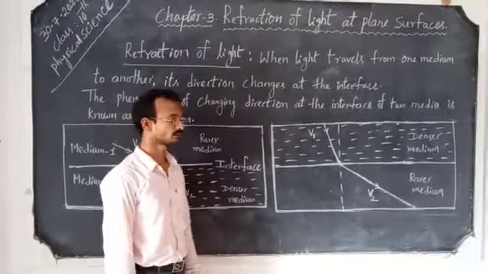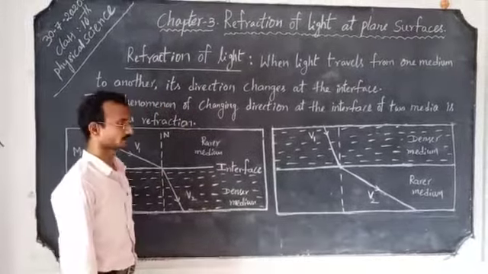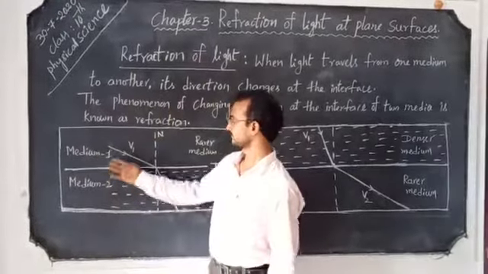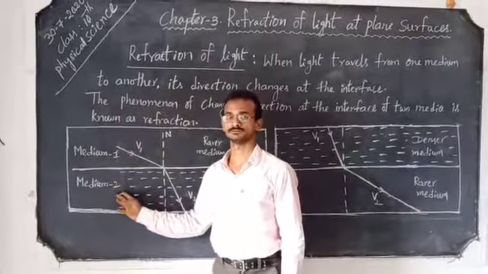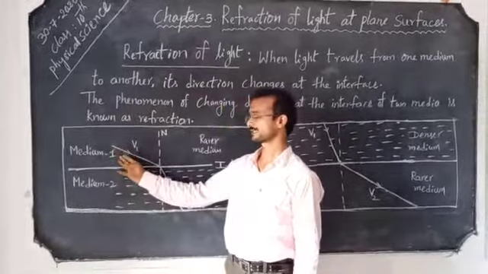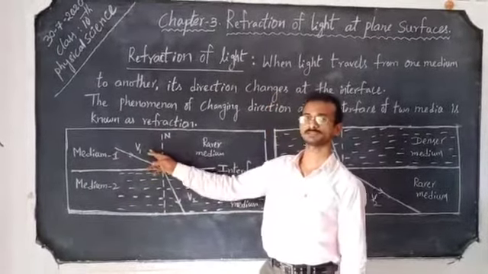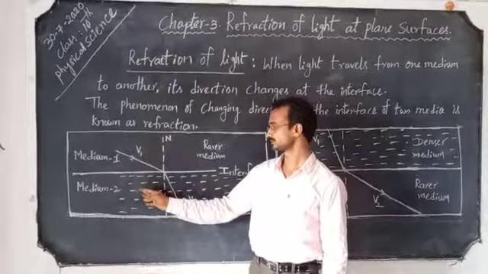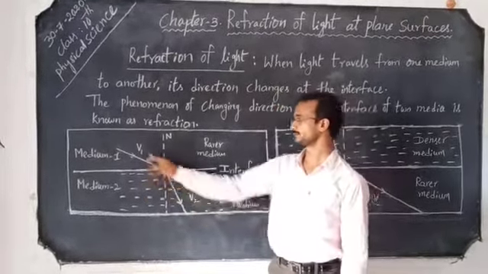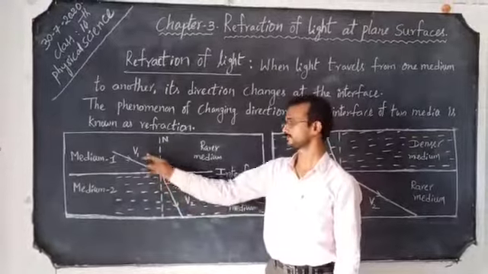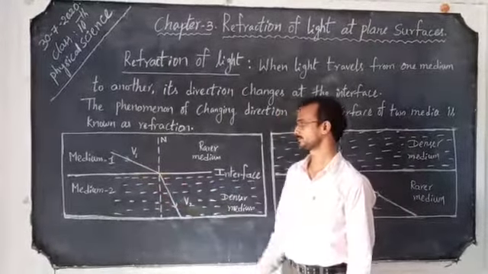Let us consider a light ray traveling from medium 1 to medium 2. In medium 1 its velocity is v1 and in medium 2 its velocity is v2. v1 and v2 are the velocities of light in the two mediums.